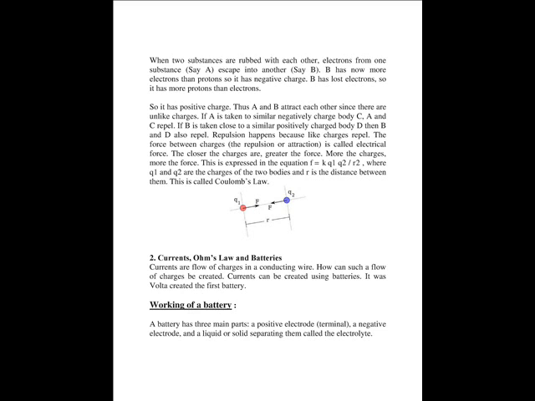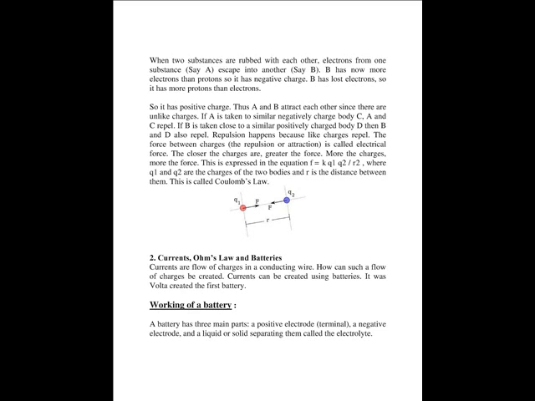Now let's go to currents, Ohm's law, and batteries. Currents are flow of charges in a conducting wire. It's a flow of charge. Charge flowing, moving in a conducting wire, in a metallic wire. How can such a flow of charges be created? Currents can be created using batteries. It was Volta who created the first battery.